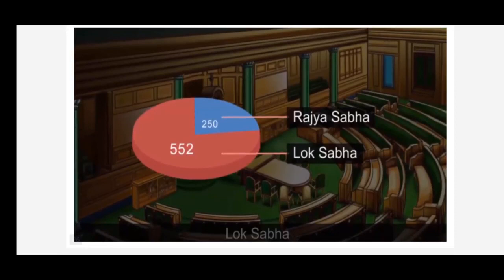Before a law is passed, it is discussed in both the houses. If there is a difference, the final decision is made after a joint session of both the houses. Due to a large number of members, the view of the Lok Sabha matters a lot. In a money bill, it has the final authority.